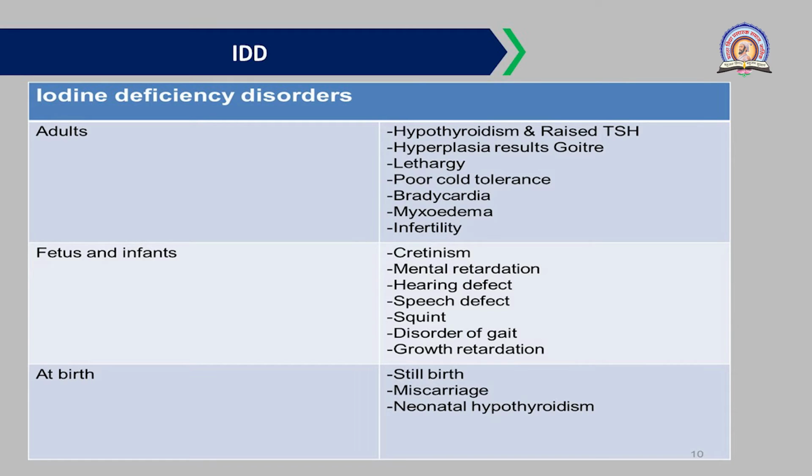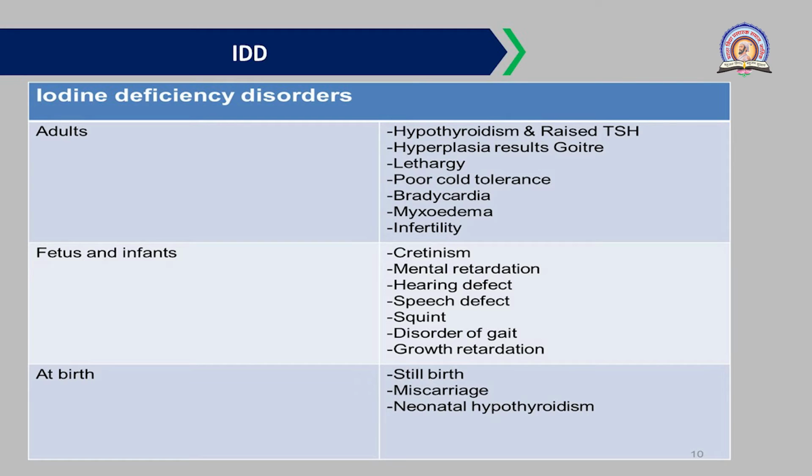Then poor cold tolerance, which means the person feels cold in every season, even in summer. Then bradycardia, myxoedema and infertility. These are also some iodine deficiency disorders observed in adults. We'll discuss them in the next slide with the help of diagrams.